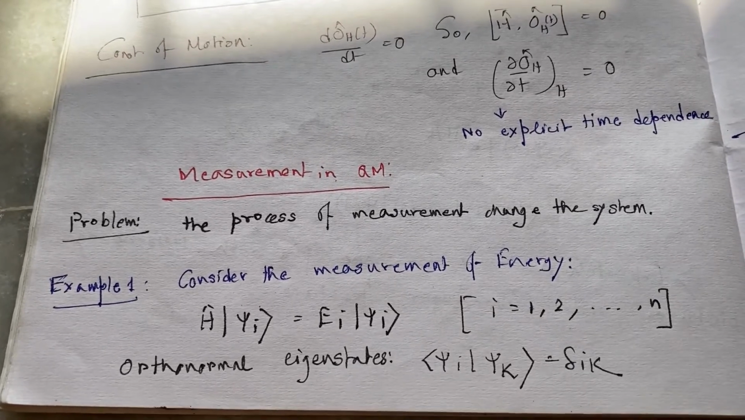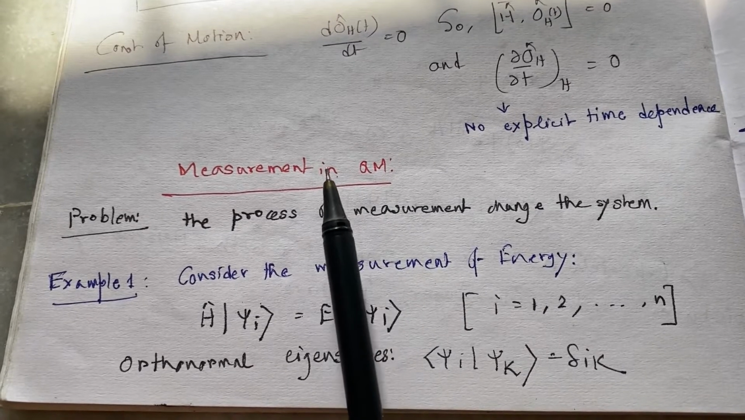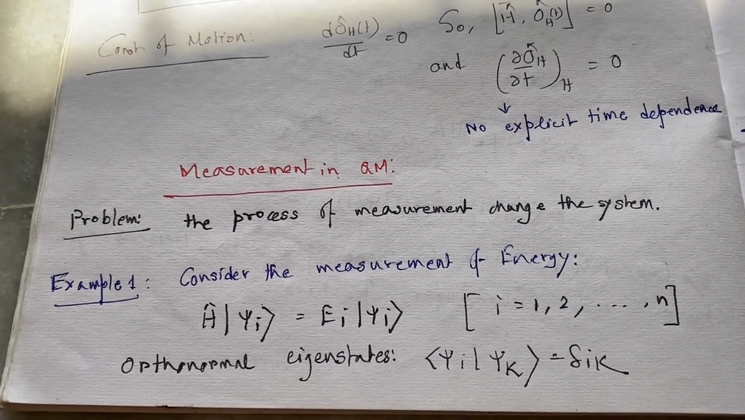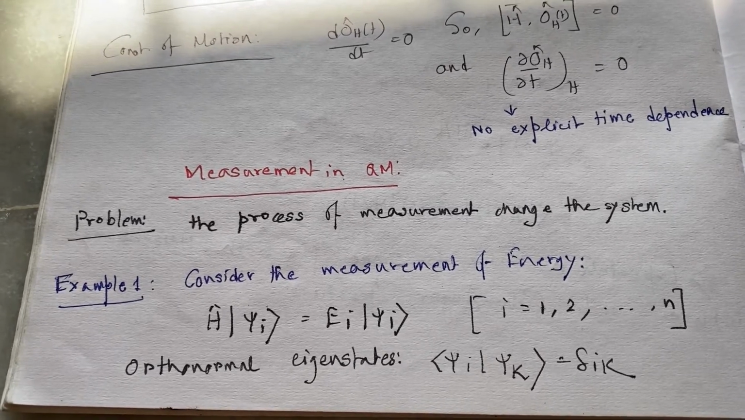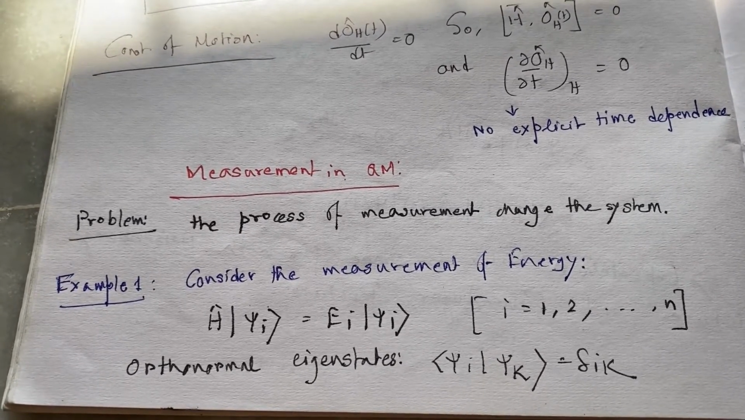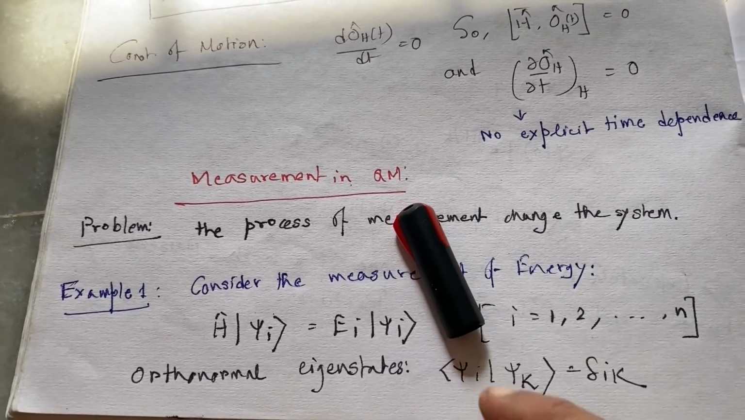Let's discuss the measurement in quantum mechanics. There is a big problem while we do measurement in quantum mechanics because the process of measurement changes the system. Suppose we have an electron.